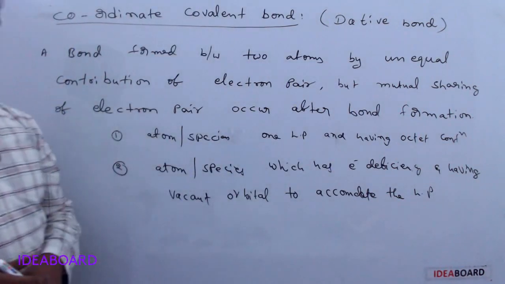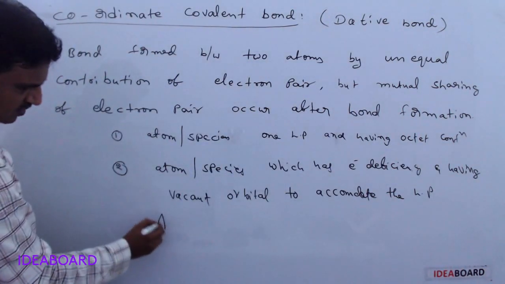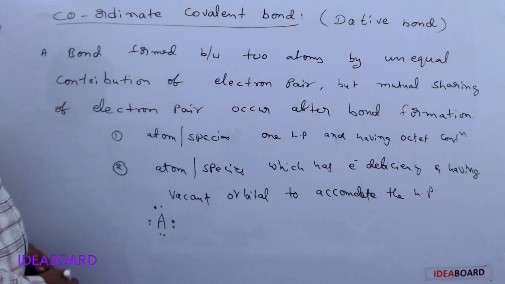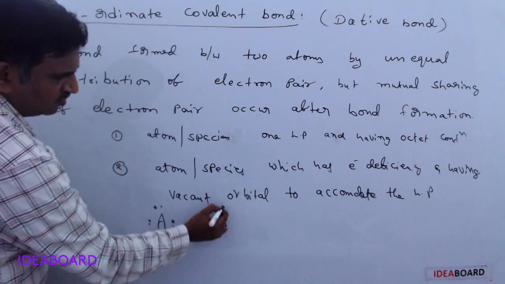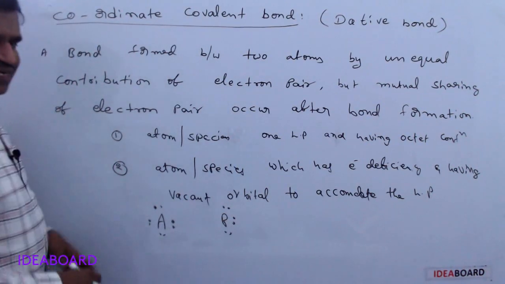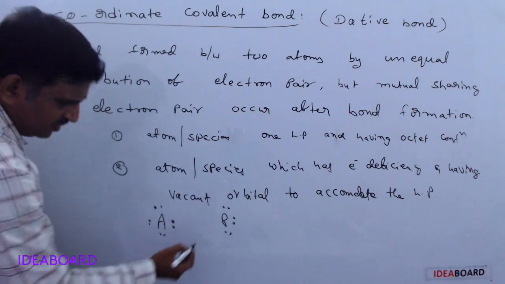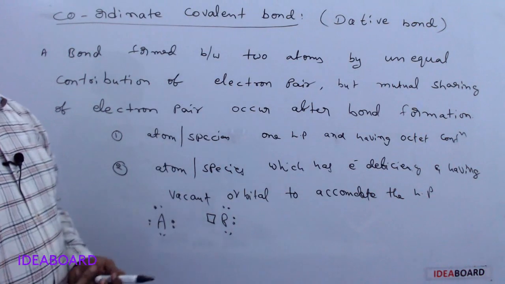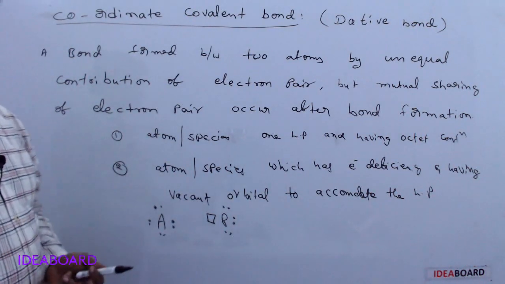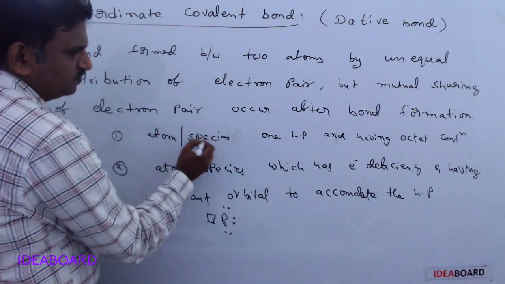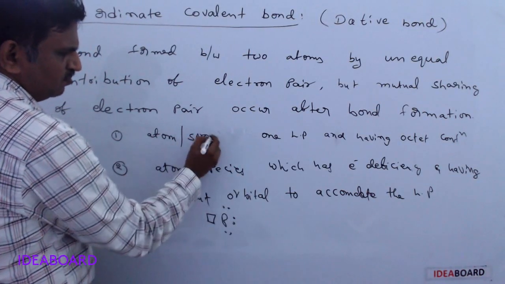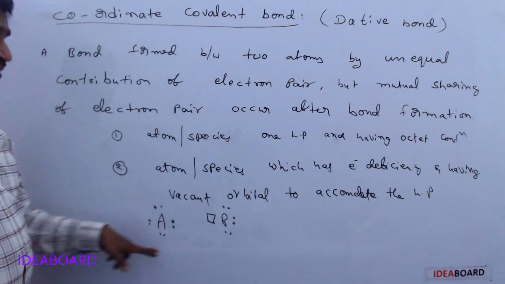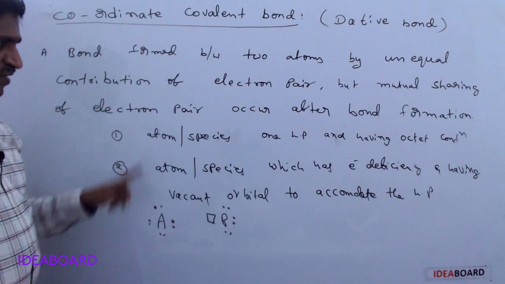Here A has an octet configuration, for example 8 electrons, and B has, suppose, only 6 electrons. It does not have an octet, but it has a vacant orbital which can be filled by electrons given by some other atom or species, a species which can donate a lone pair and has an octet configuration, and that is required first.